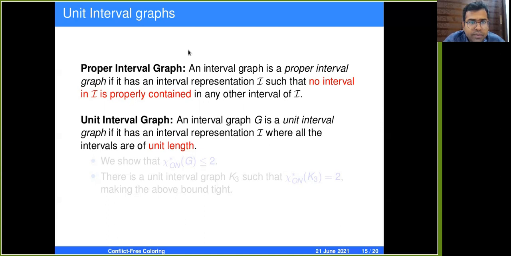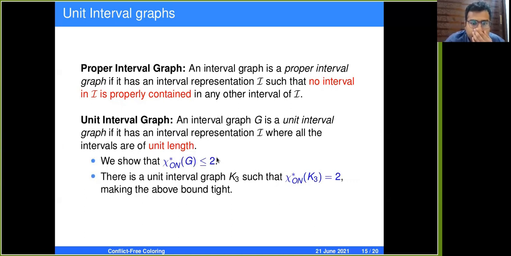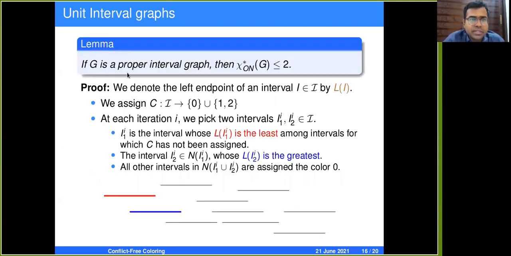argue that 2 colors are actually sufficient for the proper interval graphs, and this implies that the unit interval graphs are also 2 colorable. So we show that 2 colors are actually sufficient, and there exists a graph K3 where 2 colors are actually necessary, making this bound tight. So let us see this proof. If G is a proper interval graph, then 2 colors are actually sufficient.